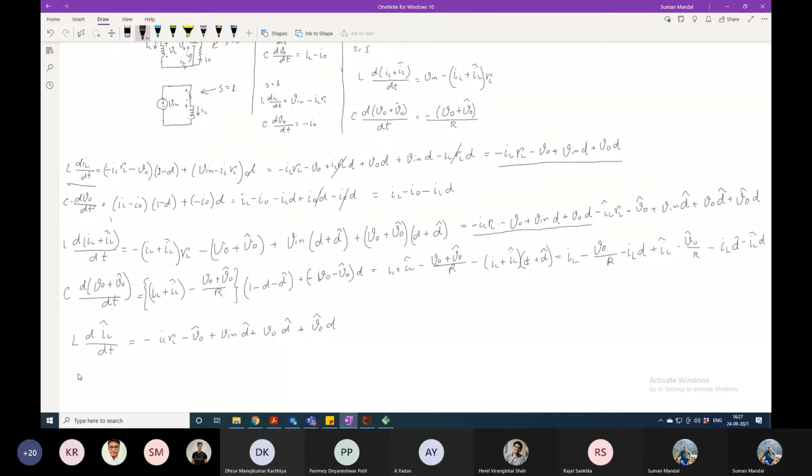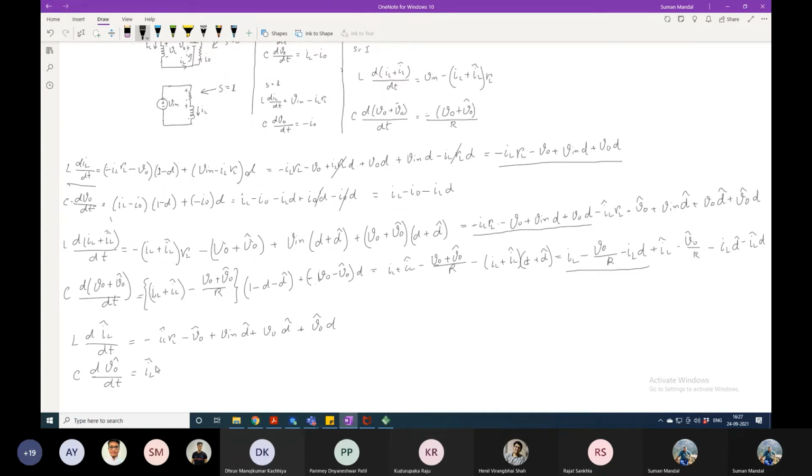Right? Now what will we see for dV0 perturbation by dt? The same thing will happen for this one also. Correct? Sir, IL should also have a gap in the first equation. So, yes. Now you can see that for the capacitor equation also this part will cancel out.